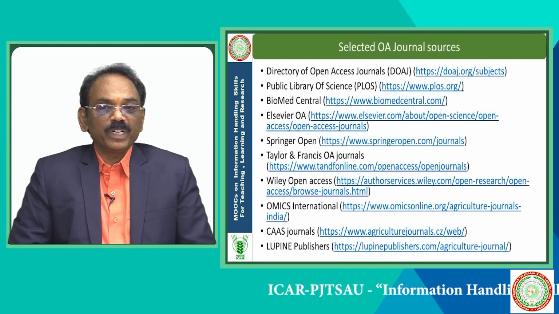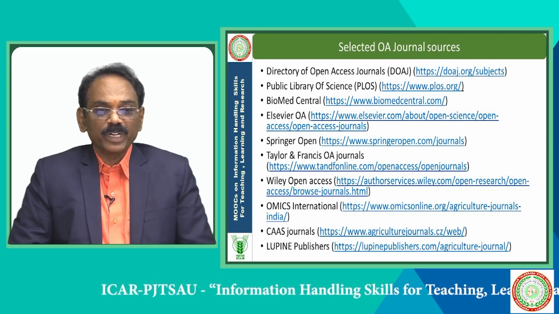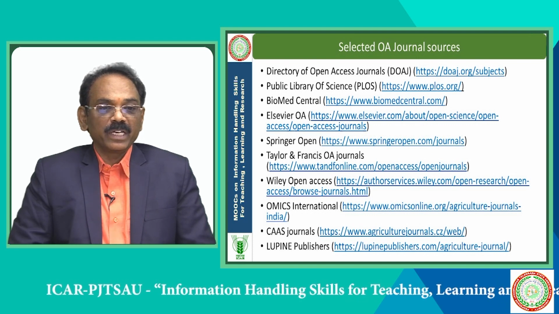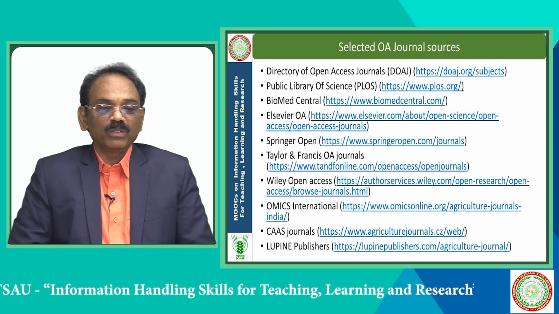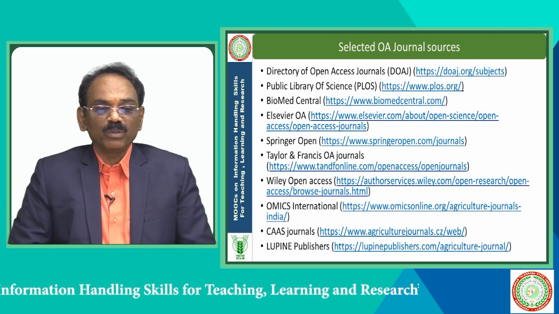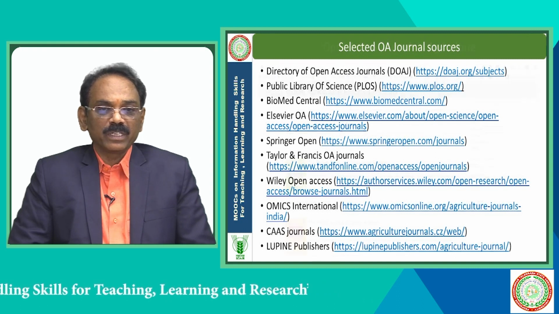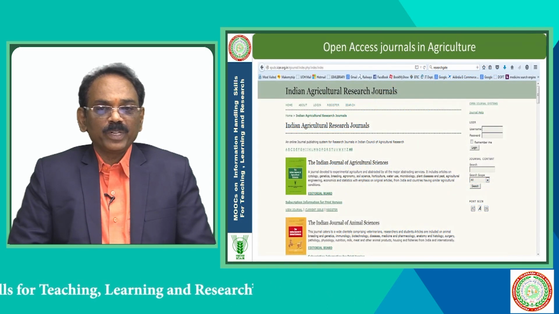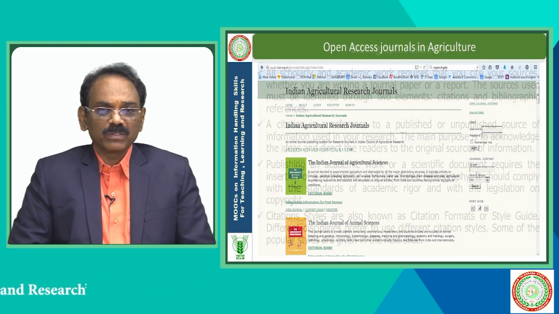The selected open access journal sources are: Directory of Open Access Journals, Public Library of Science, BioMed Central, Elsevier Open Access, Springer's Open Access, Taylor and Francis Open Access, Wiley Open Access, OMICS International Open Access, and SCIRP Journals and Lupine Publishers Open Access. IJCRs also have open access journals, publishing in EPUB as well. You can see that nearly 40 open access journals are available.